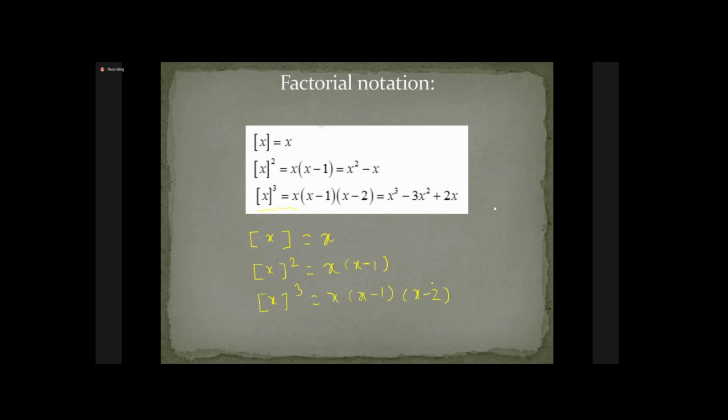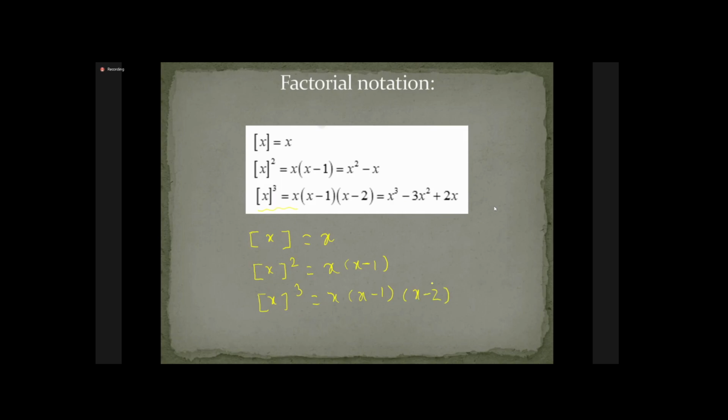It is better you remember this. If you simplify x into x minus 1, you get x square minus x. That also, if you remember, is better for calculation purposes. This is x cube minus 3x square plus 2x. That is the third factorial of x.